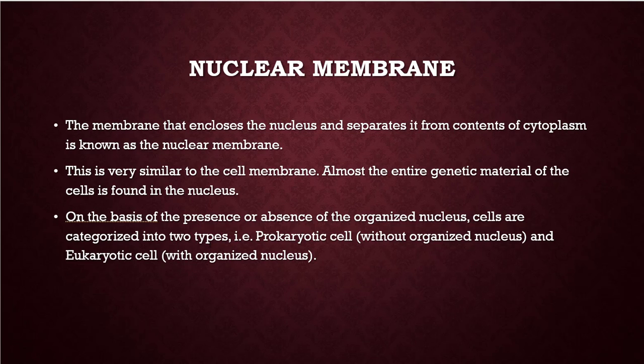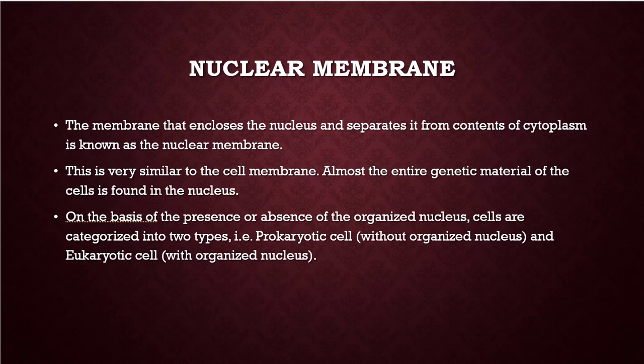Okay, children, and this is very similar to the cell membrane. The nuclear membrane is similar to the cell membrane. Almost the entire genetic material of the cell is found in the nucleus. Actually, all other organelles float freely in the cytoplasm, but the genetic material is especially present inside another spherical ball-like structure, that is the nucleus. The nucleus has a particular membrane around it, that is the nuclear membrane.